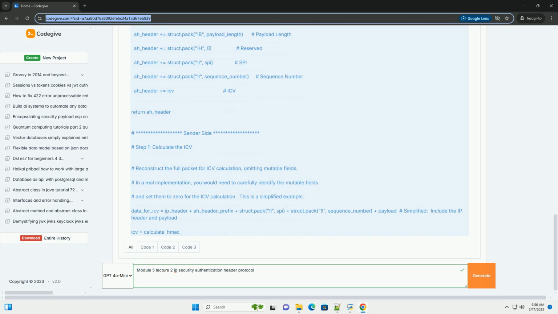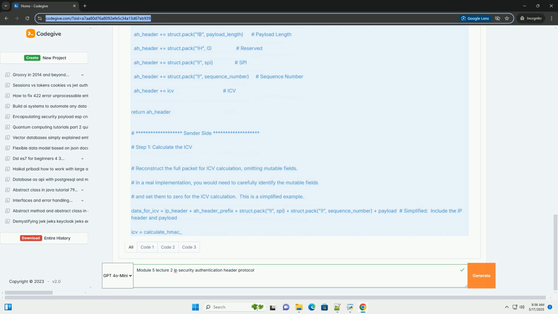Authentication Header (AH) focuses primarily on data integrity and authentication of the origin of the packet. It prevents IP spoofing and ensures that the packet has not been tampered with in transit. Encapsulating Security Payload (ESP) provides both confidentiality (encryption) and authentication (integrity), and anti-replay protection. This tutorial focuses specifically on the Authentication Header, AH.